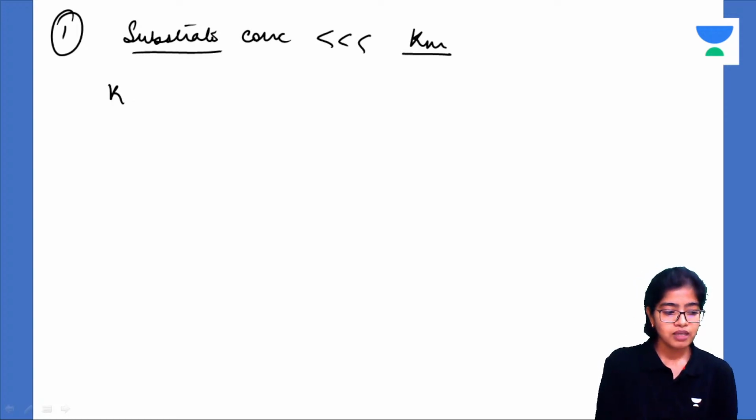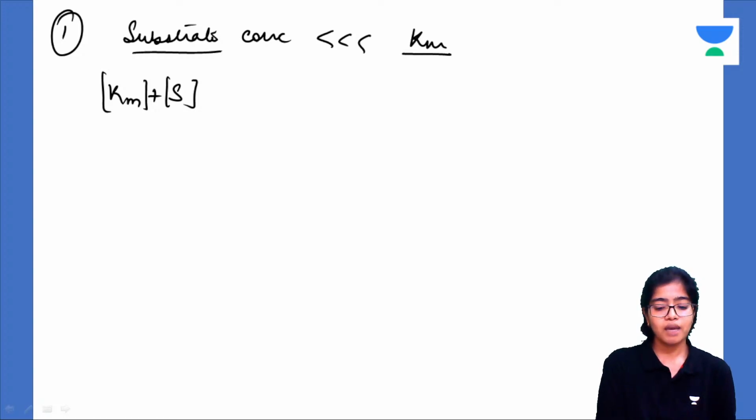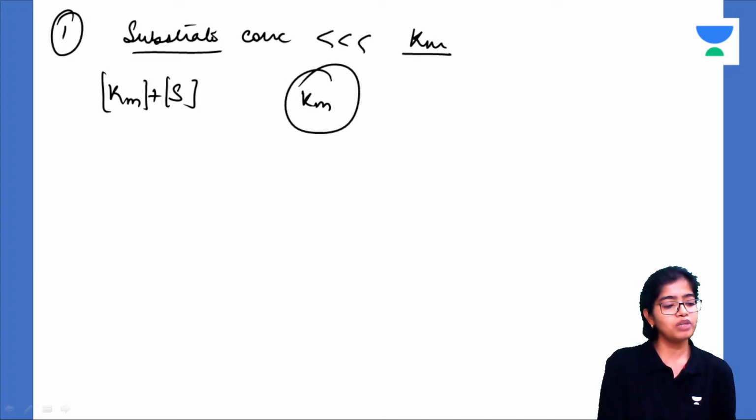At this time, Km plus substrate, where Km is the Michaelis-Menten constant. Km plus substrate is equal to what? It is equal to Km only, because S is very, very less. It is negligible compared to Km. Okay? Got it? So this is the initial velocity.